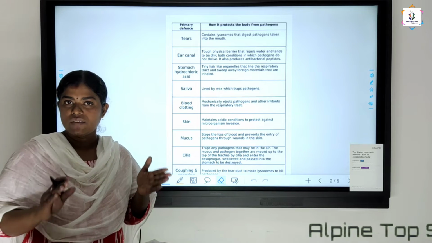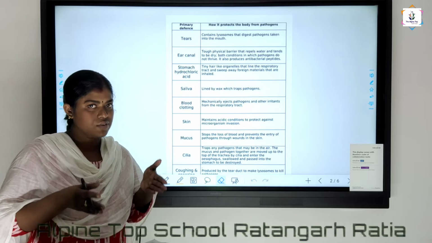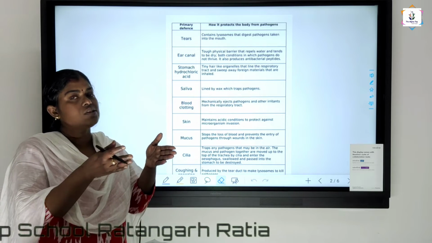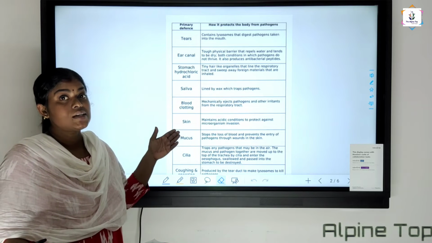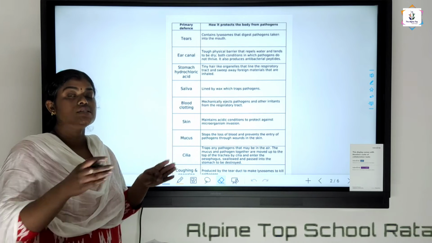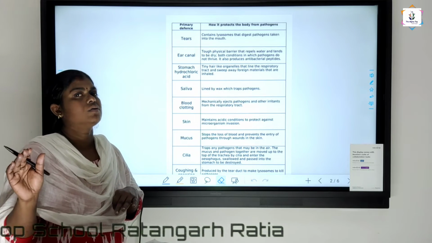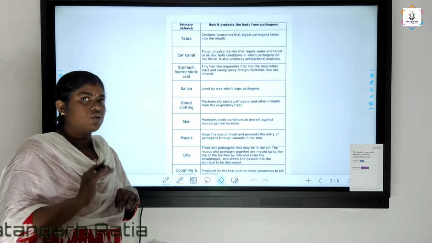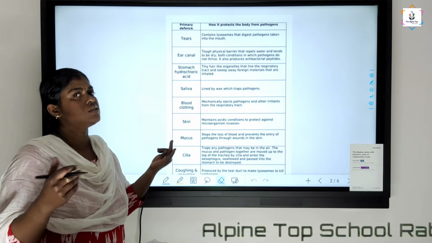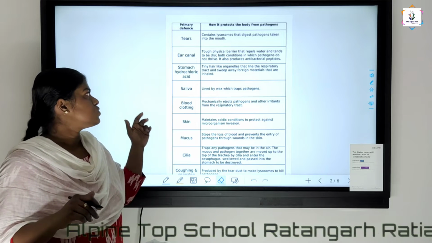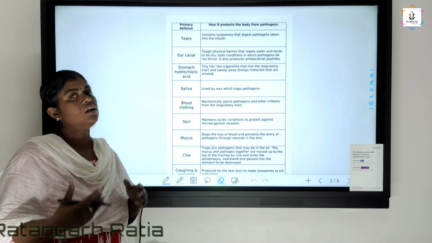I have told you, we are having an immune system. An immune system has got different parts, and the first one is the local defense system. In the local defense system we are having so many parts in our body. Skin is the first one. Skin is covering your entire body, and tears are also wiping out and preventing the entry of microbes. Another thing is the HCl present in the gastric juice, which also prevents the entry of microbes. And your ear canal, your saliva, blood clotting, mucus, cilia, all these are the local defense system.